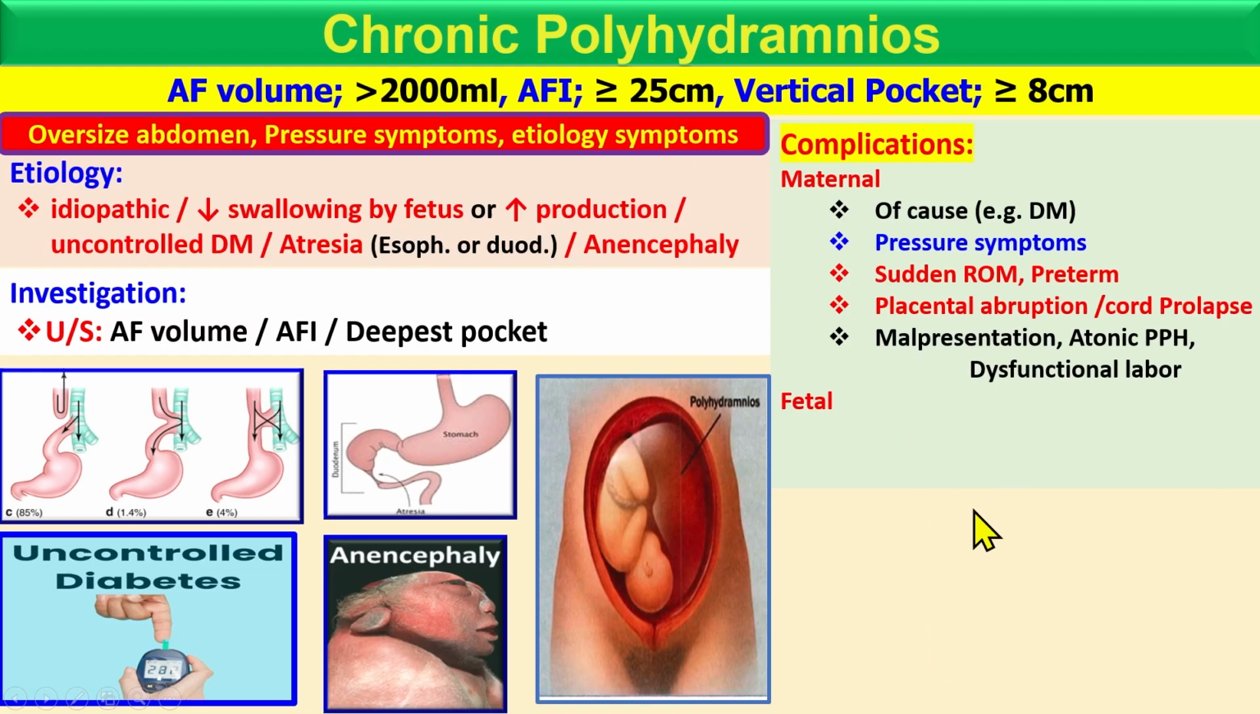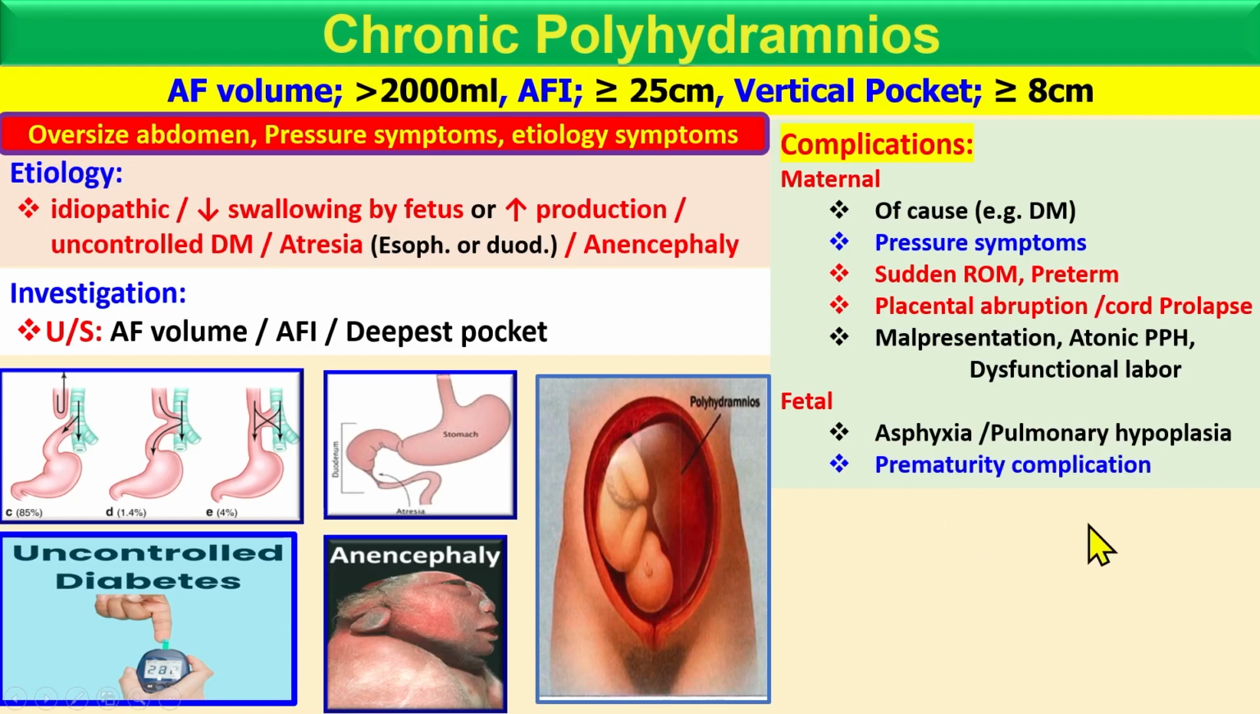And if you look at the fetal side, it can cause asphyxia and pulmonary hypoplasia. And there is a prematurity complication, because with early delivery before maturity, this would be a complication. Then you go for steroid therapy or manage the patient until the lungs or the other organs are mature. What is the management?